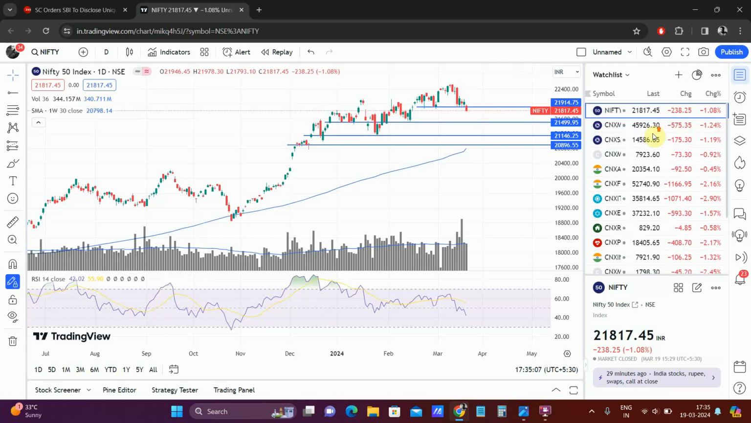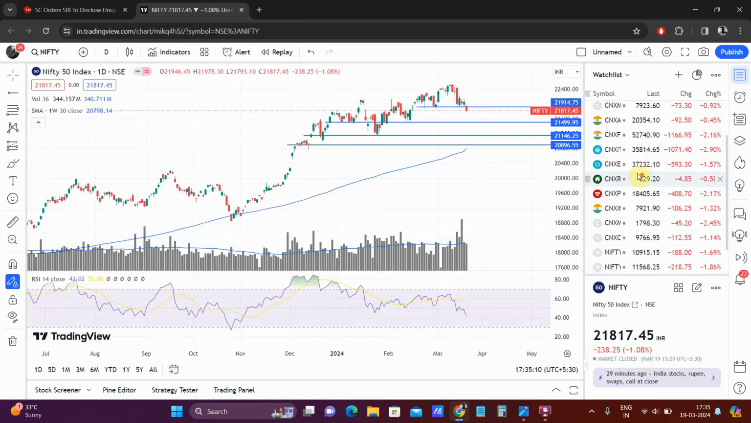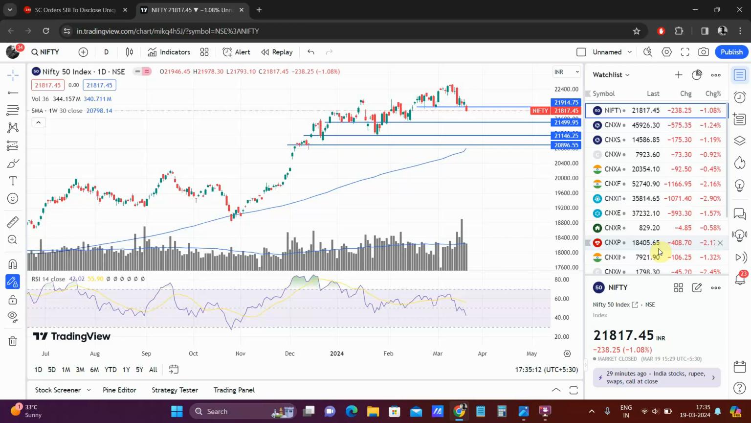If you look at all the indices, on the right hand side I have included all the indices, and everything ended in the red. Even the IT and the pharma index ended in the red. It looks like broad-based selling happened today across all the indices.